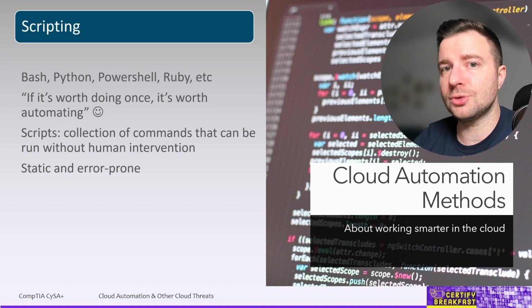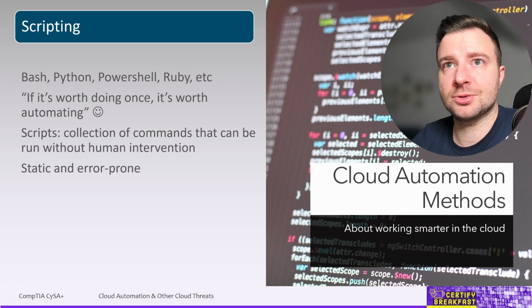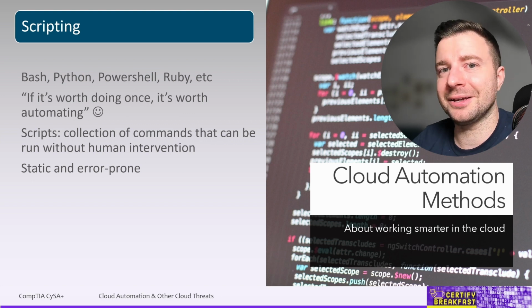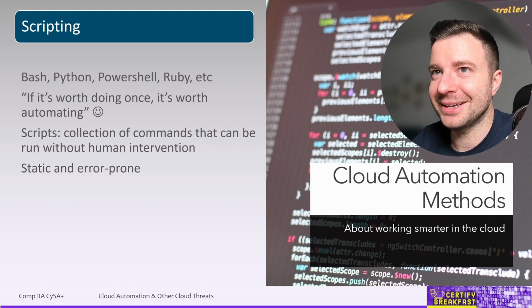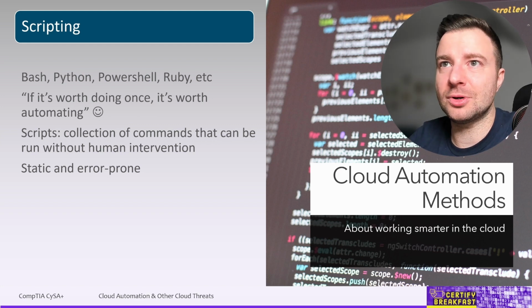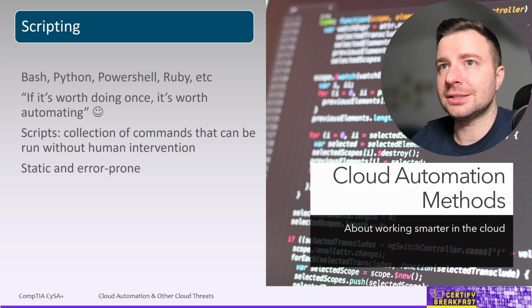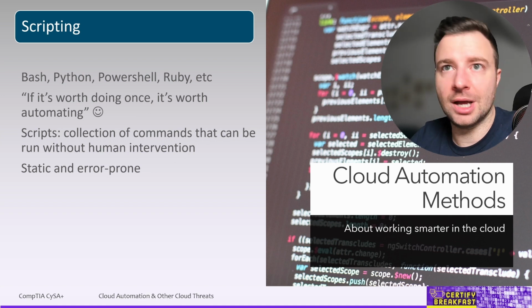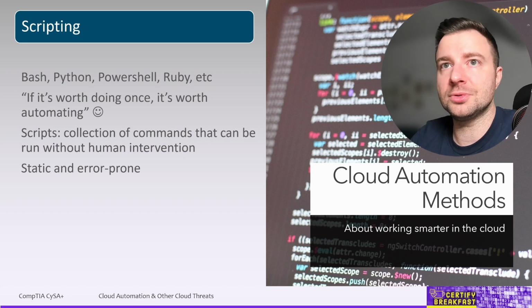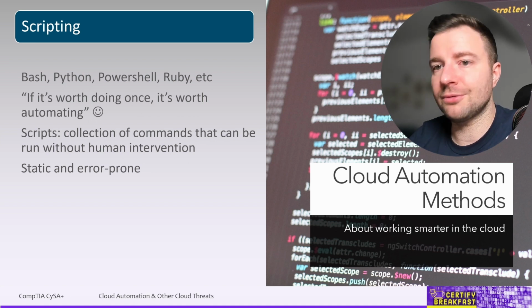Now, the first and the most basic method of automating anything is scripting. We're talking here about Bash scripts, Python scripts, PowerShell scripts, Go, Ruby, doesn't matter what type of script you have. There's a saying I like: if it's worth doing once, it's worth automating. And yes, the simplest form of any automation is a script. Scripts are most of the time used as a collection of tasks, administrative commands that can be run without human intervention. Now, for a cloud environment, scripts can be leveraged to automatically create resources, configure resources or users and permissions, and so on. But at its core, a script is still just a collection of manual tasks.